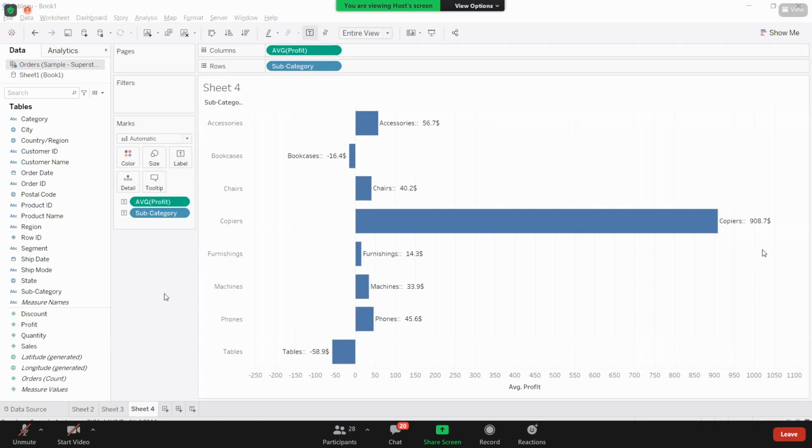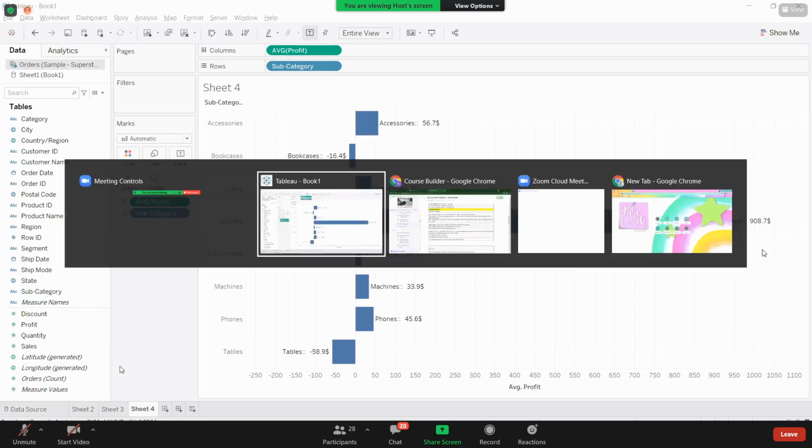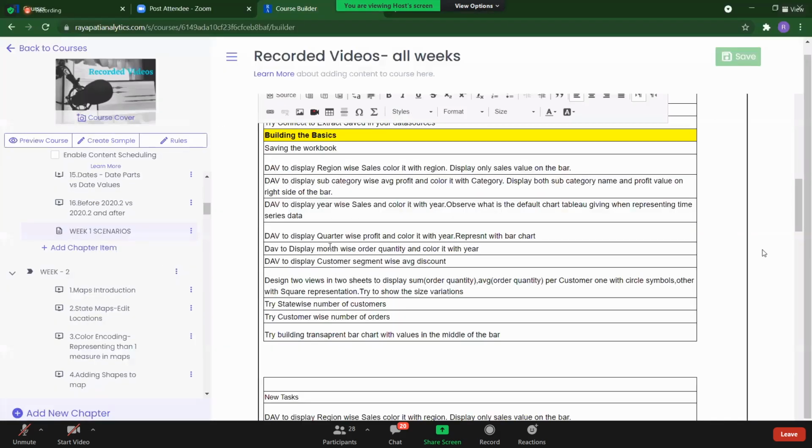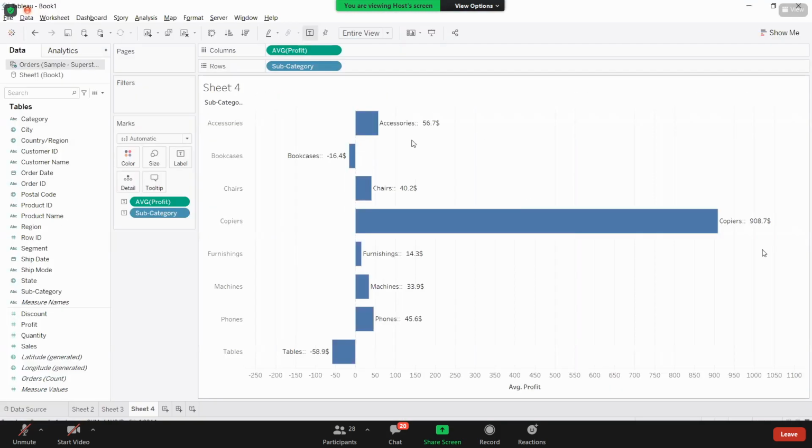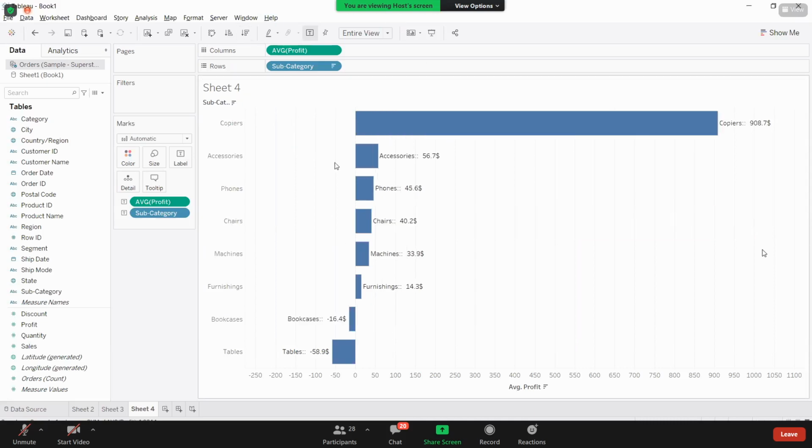Now here, I want to discuss something. On the right side of the bar, you got it. Here is one more requirement. Again, I'm sorting this view. Here I'm already representing my dimension. What is this?